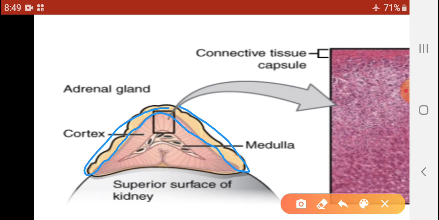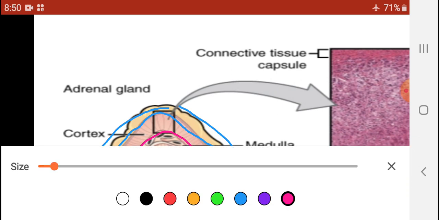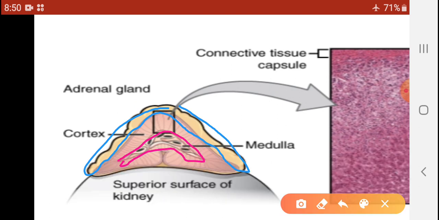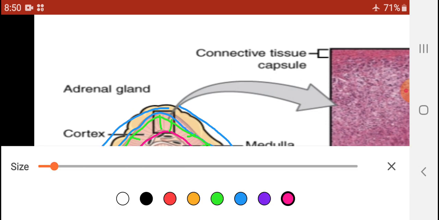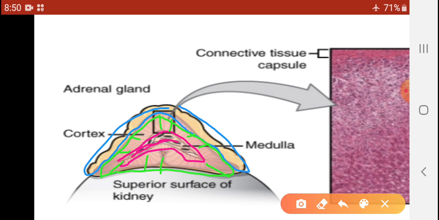Then the cortex region is outermost while the medulla region is the inner one. Here in the green portion, this is the cortex portion of the adrenal gland, while in pink color I have highlighted the medulla portion, the central portion of the adrenal gland.